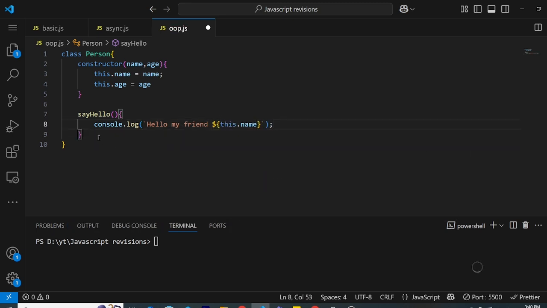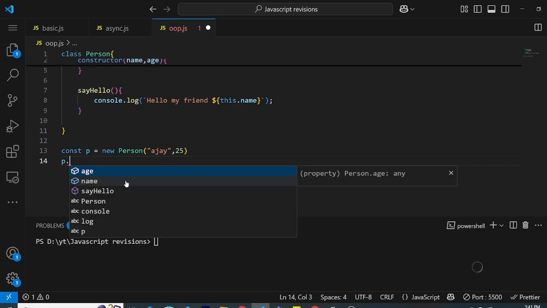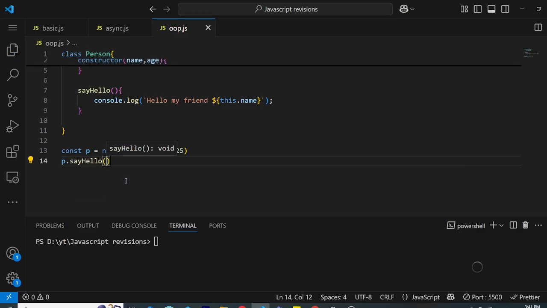We can write as many methods as we want here. The way you use it is simple: const p = new keyword and class name, and we will pass Ajay and 25. And p.sayHello will print the message, hello my friend Ajay.